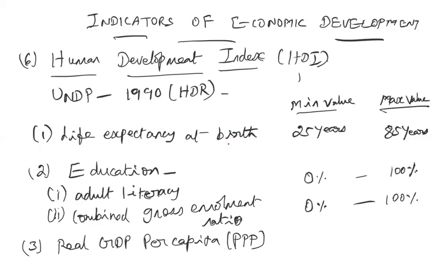The same basket of goods, how much in Indian rupees do you have to pay? That is the meaning of purchasing power parity. So real GDP on purchasing power parity is measured in US dollars. The minimum value is $100 and the maximum is $40,000.